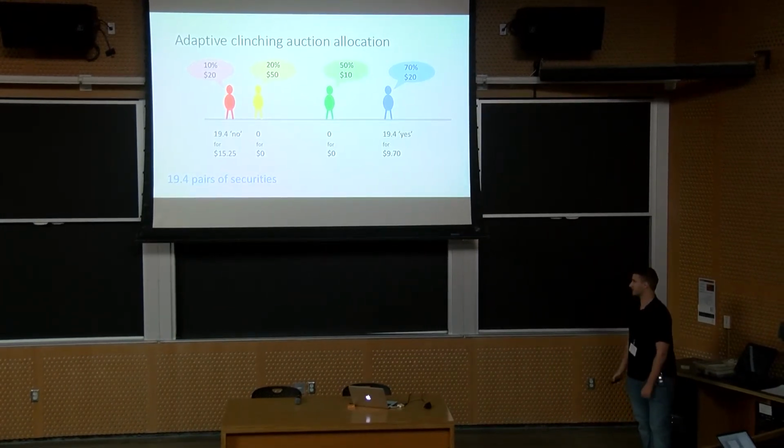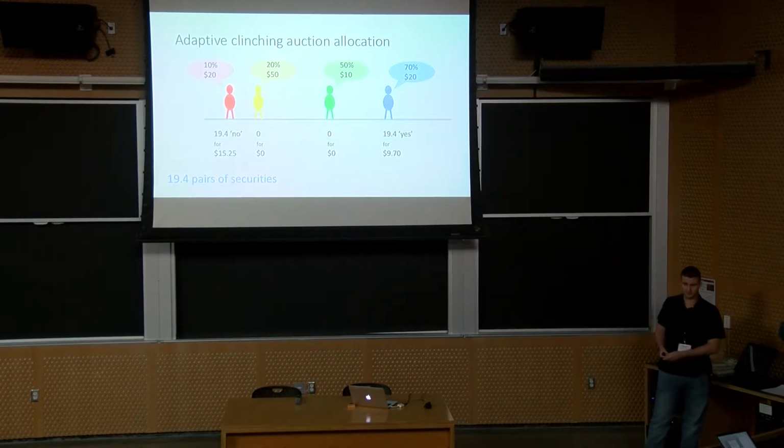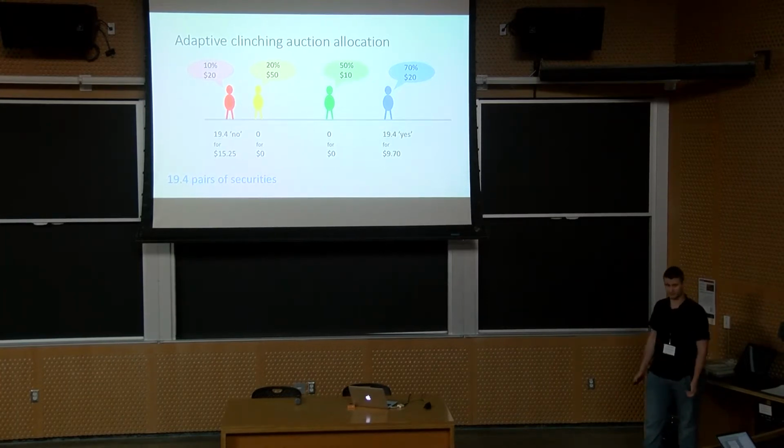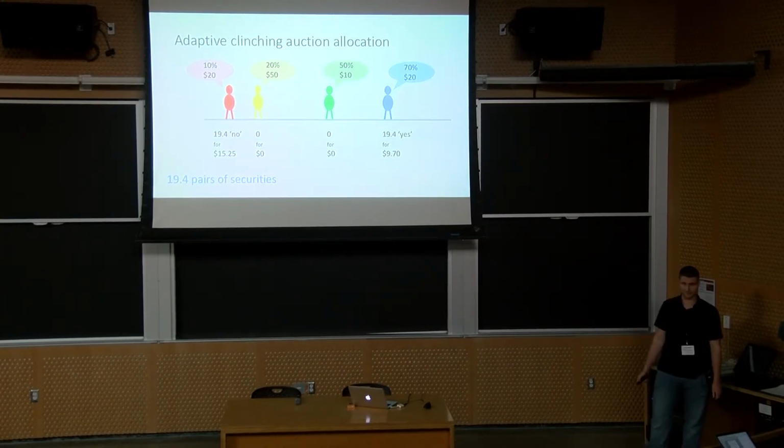But from the perspective of maximizing trade, we're still not doing so well. The green and the yellow agents aren't participating at all. Even the red and the blue still have budget left over. They'd be happy to trade more. So the question now becomes, can we sell more securities than 19.4? And if so, how many should we sell?